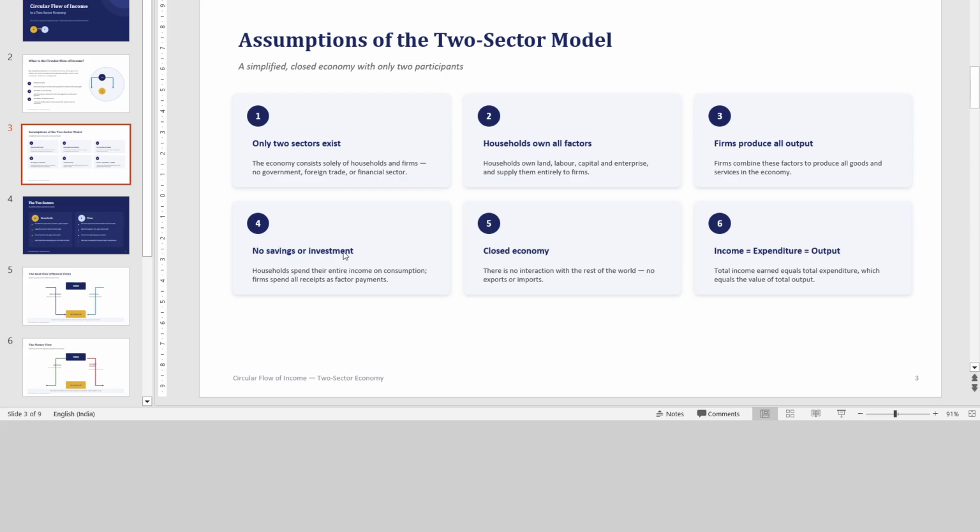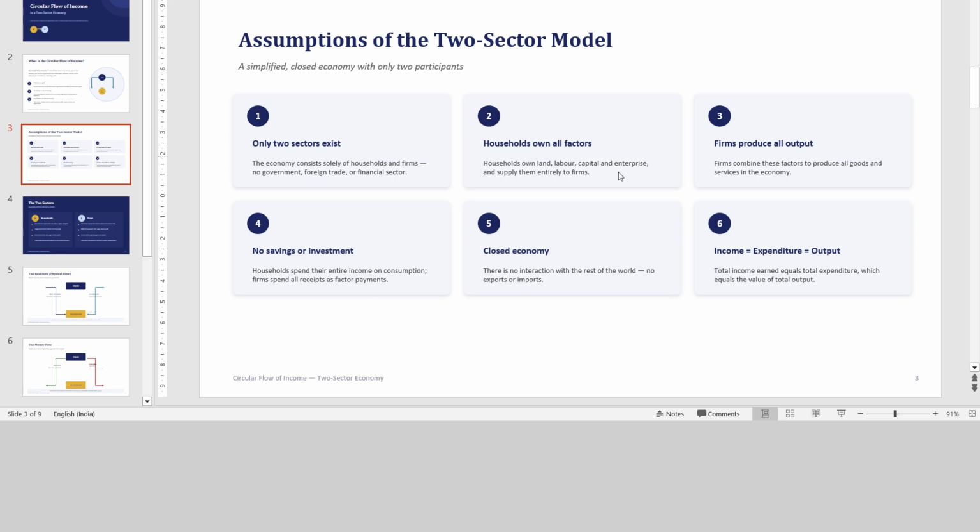Households own all factors of production: land, labor, capital, enterprise. These are held by the household sector only. And firms produce all output, goods and services.